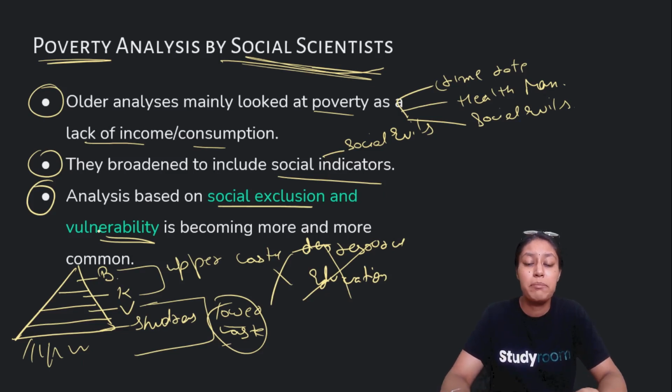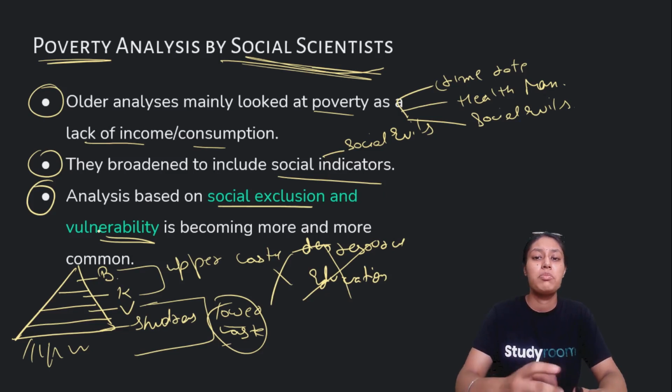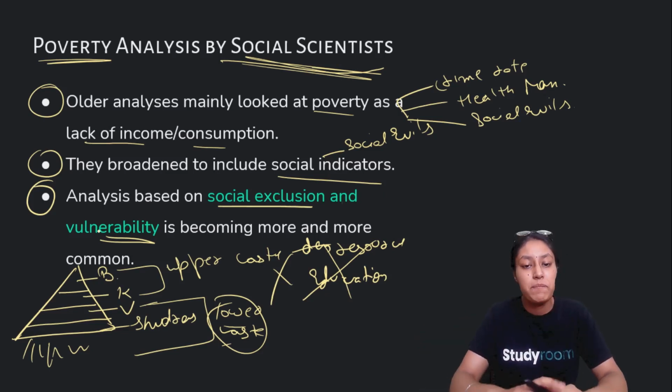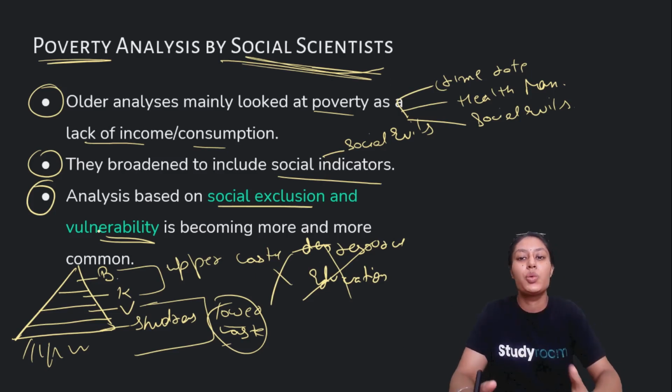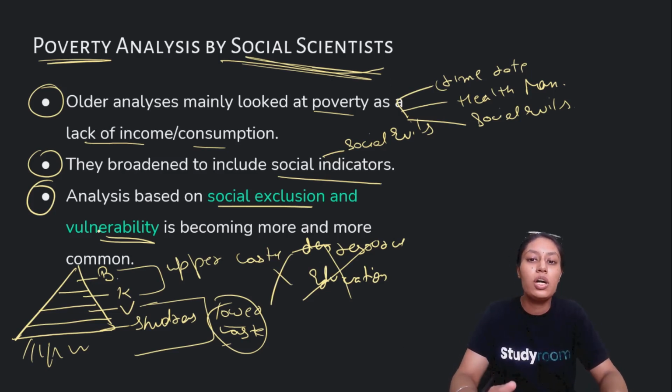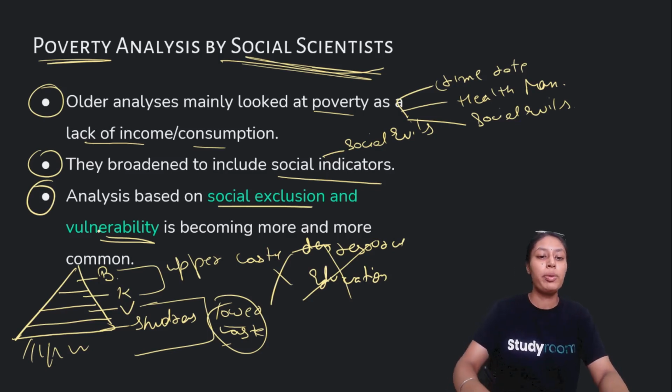sectors, for example, manual scavenging. Manual scavengers are the people who clean our pots. You will never find the upper caste doing it. You will always find lower caste people doing it, and we believe that this is their job. So again, casteism itself is a very big topic. So this is a broad briefing about social exclusion.